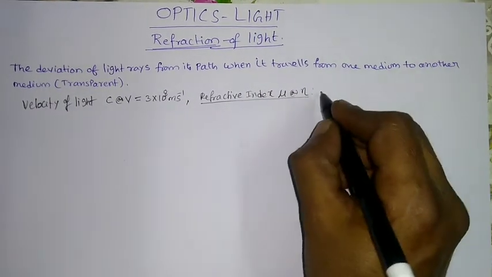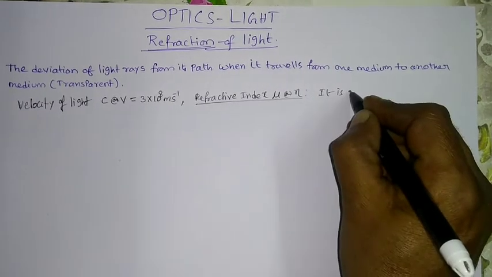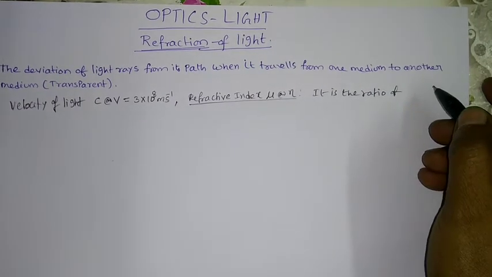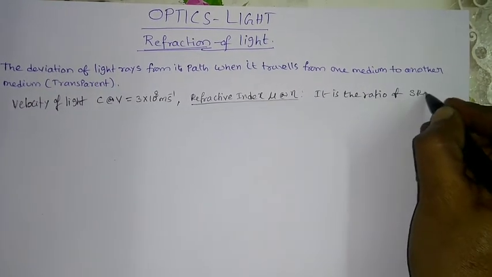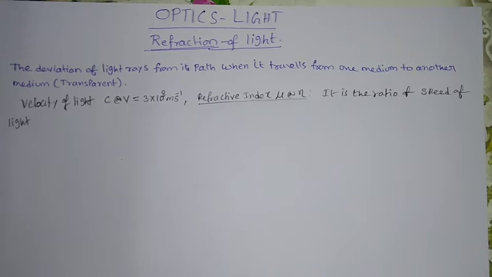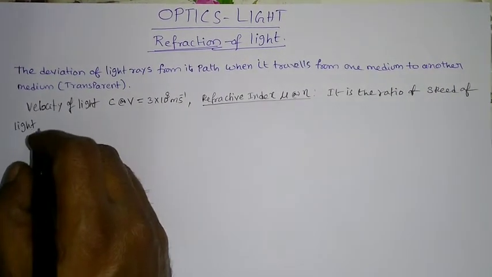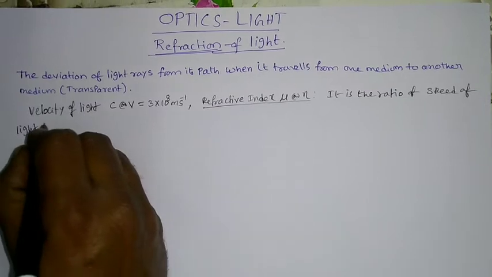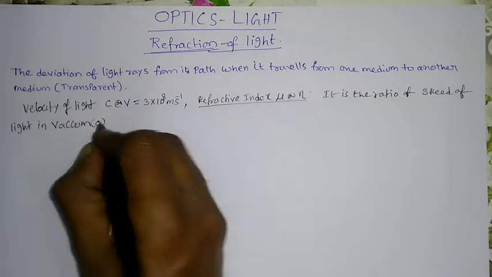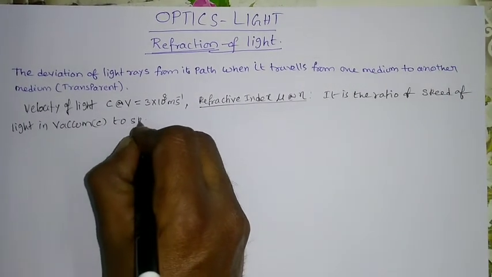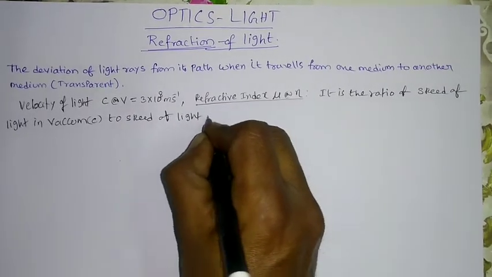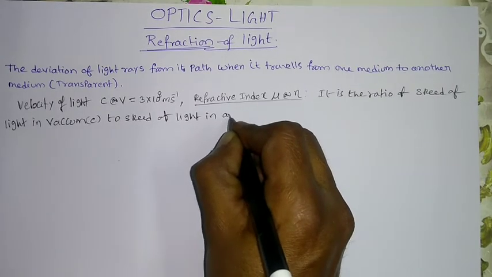It is the ratio of speed of light in vacuum, c, to speed of light in any medium.